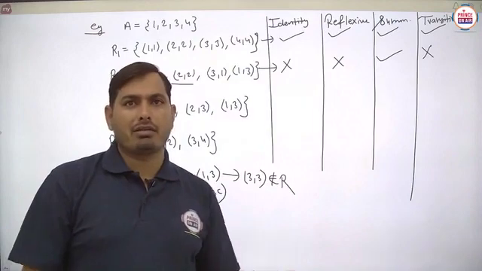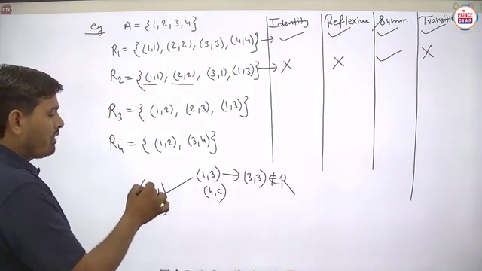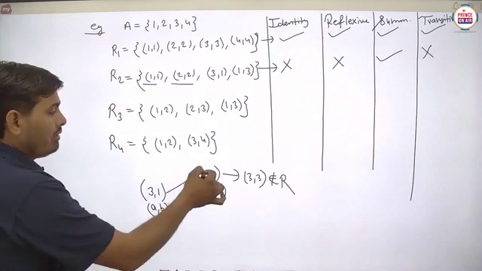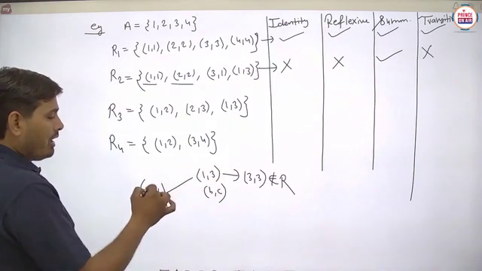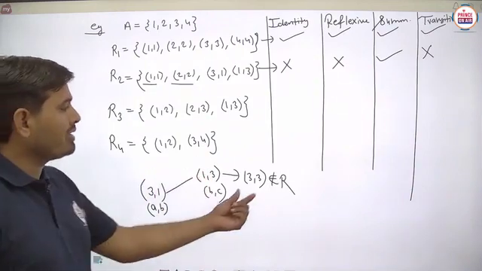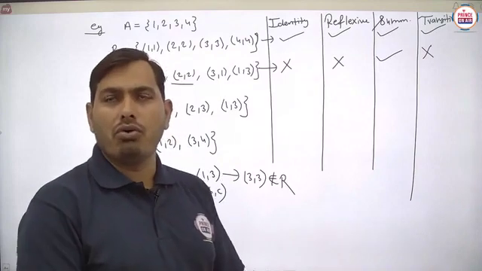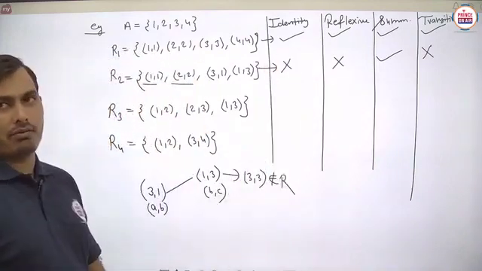And what should be the reason behind this? What do we have to write in the examination? So basically we can say that suppose 3,1 is taken as AB, then 1,3 will be written as BC. Then what do we have to check? Whether AC belongs to R or not. So AC is 3,3. Here you can say that 3,3 does not belong to R. So basically student, this is not said to be transitive.